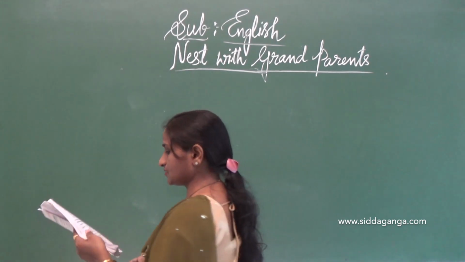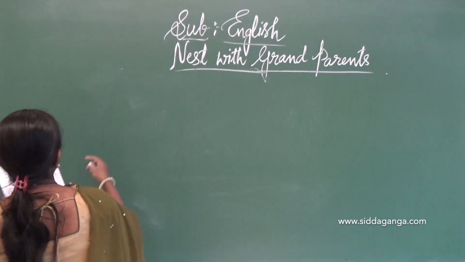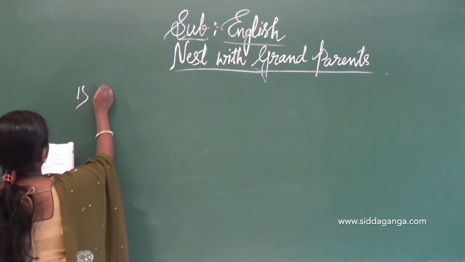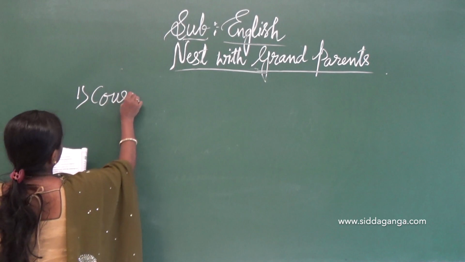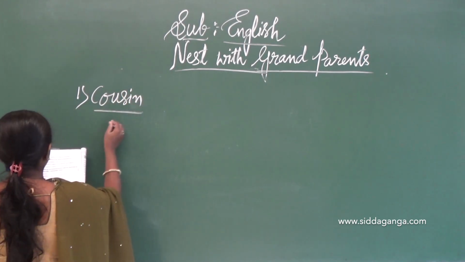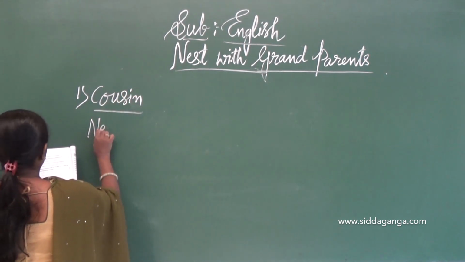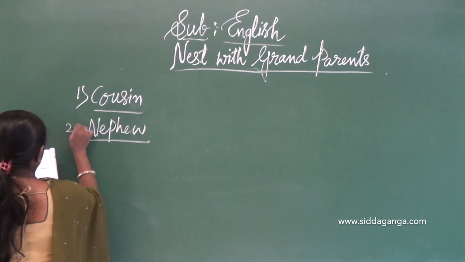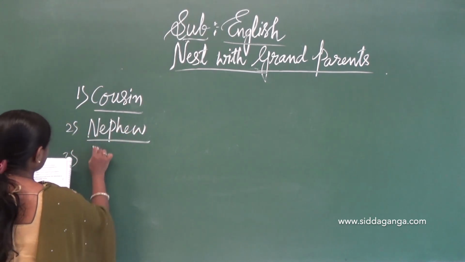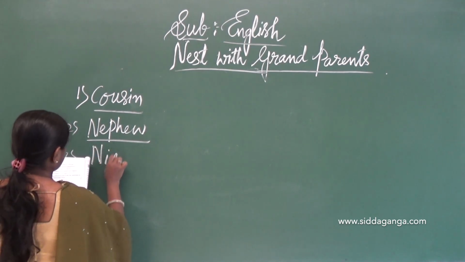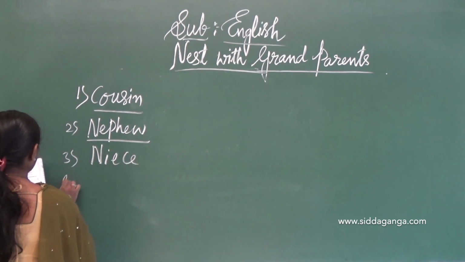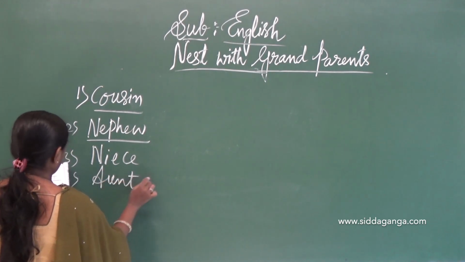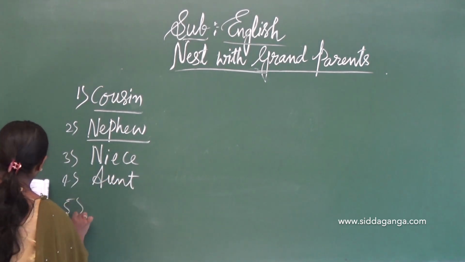Next, to whom we call cousin, nephew, niece, aunt, uncle.